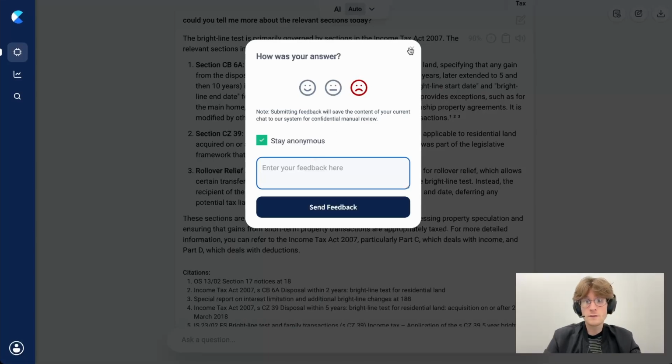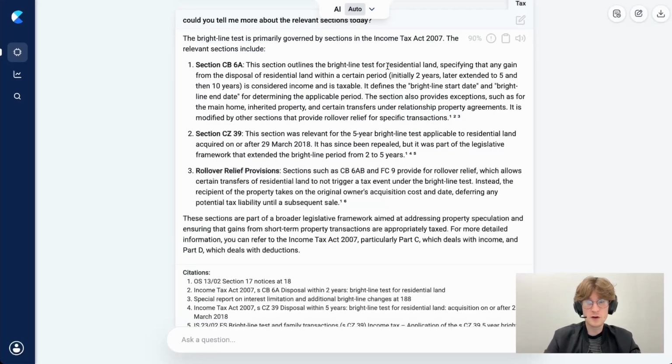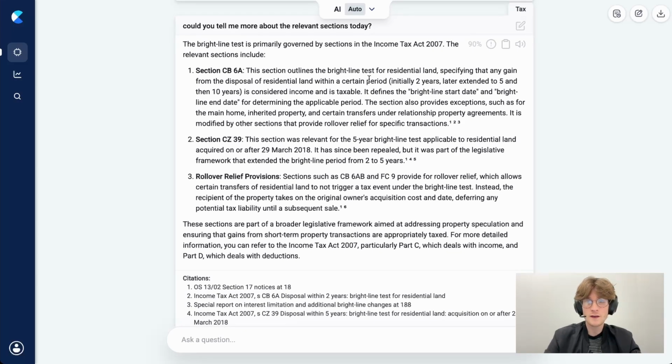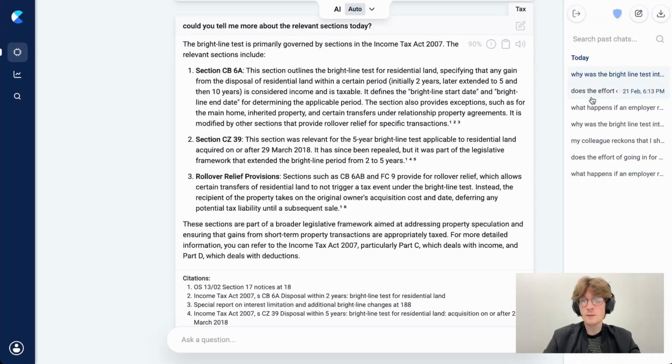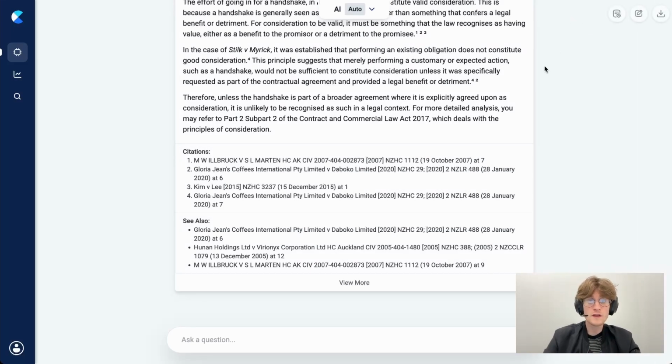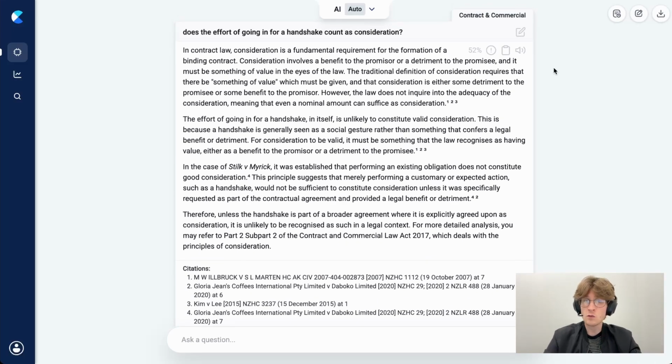The reason that you'd want to submit a report is because if you do experience any issues with any answer you get, we would be able to fix it very quickly, not just for that question, but for any other question that any other user might ask that touches upon similar information. Now, we also have chat history here, which lets me see the past questions I've asked and click on them and see exactly when I asked them and what the answer was.